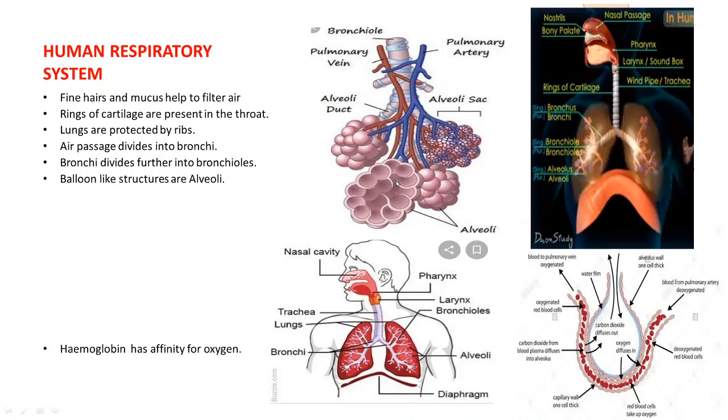And secondly, the walls of the alveoli contain an extensive network of blood vessels.